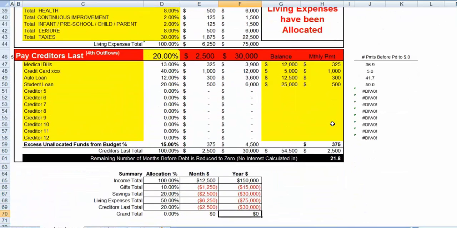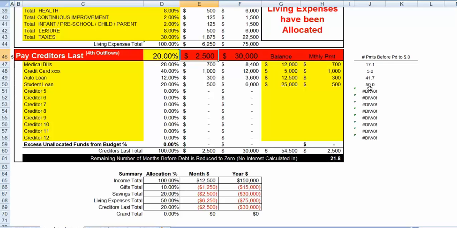Now technically, if we're doing that, you're probably being charged interest on these medical bills, so you probably want to adjust that. So you want to clear that out, and you can see if you zero that out, this now becomes $700 that's left. So we'll just quickly put that up there, and that zeroes out all of the money. So now you have the full $2,500 of your allocated budget for the pay creditors line item being spent on these 4 areas. So now these bills are all being taken care of.